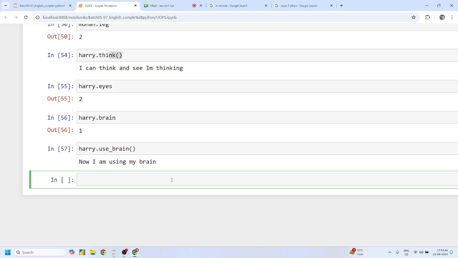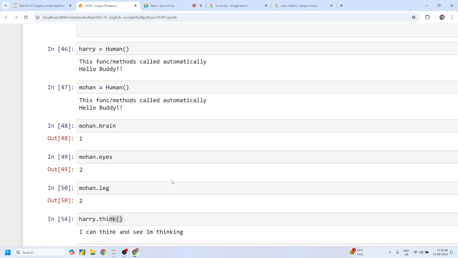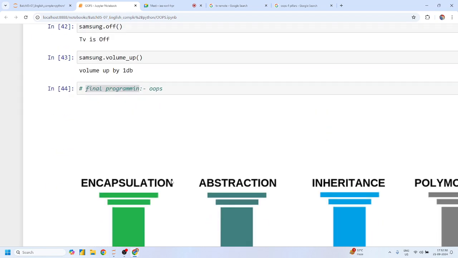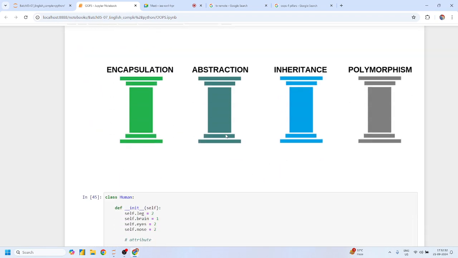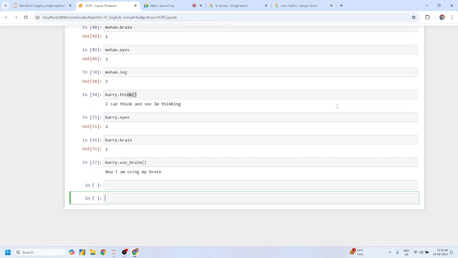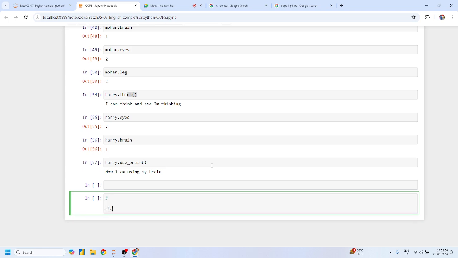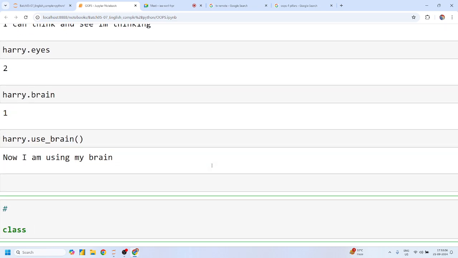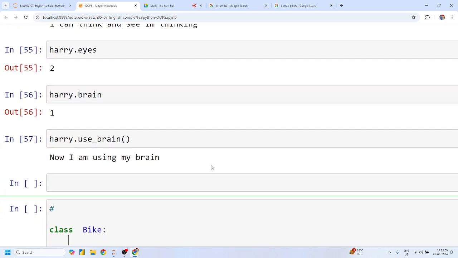So guys, this is the concept, and we are done for today. In next class we'll definitely give you the detailed explanation of this class concept, right? Now your task is to particularly implement different types of class. Let me just show you some example, like class bike.